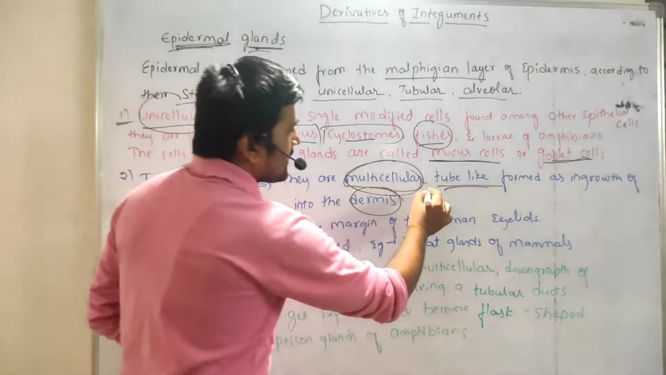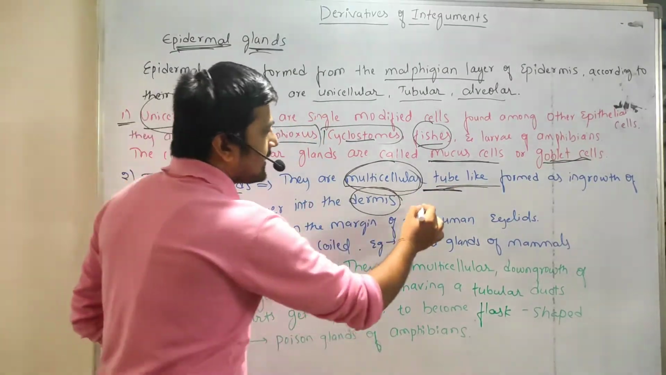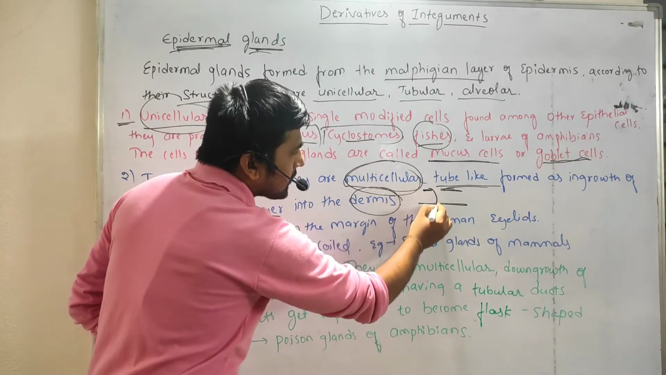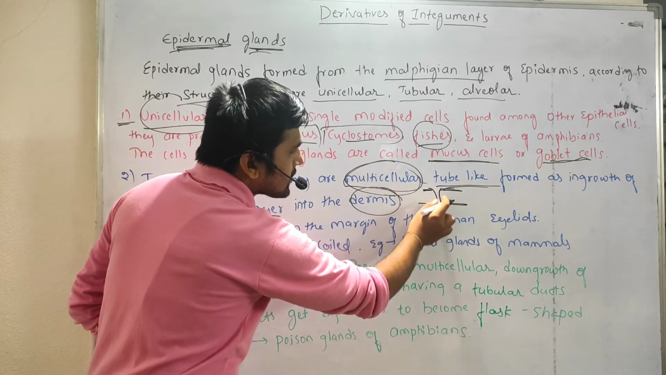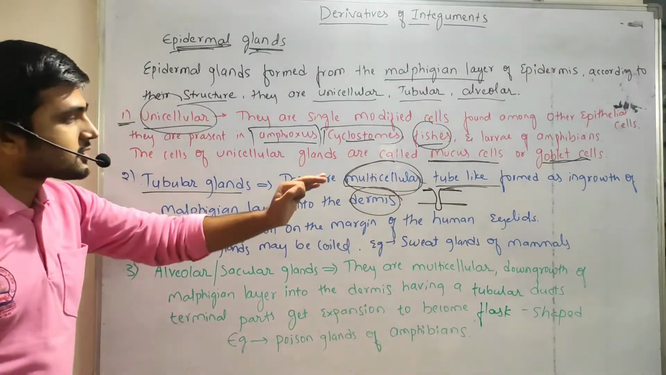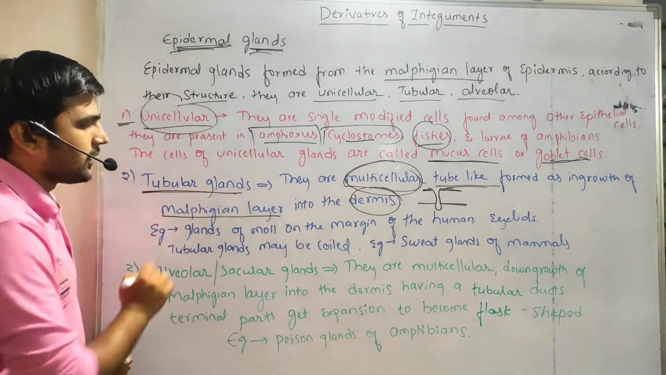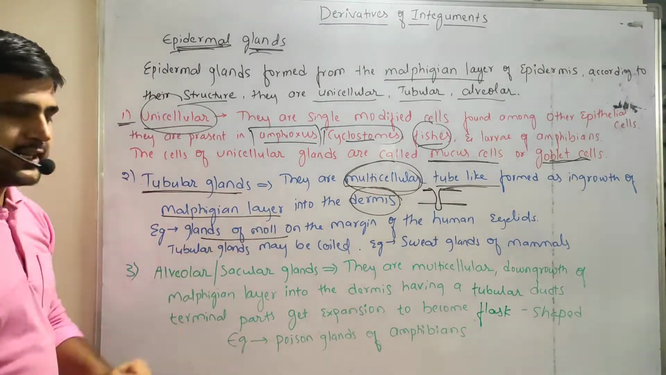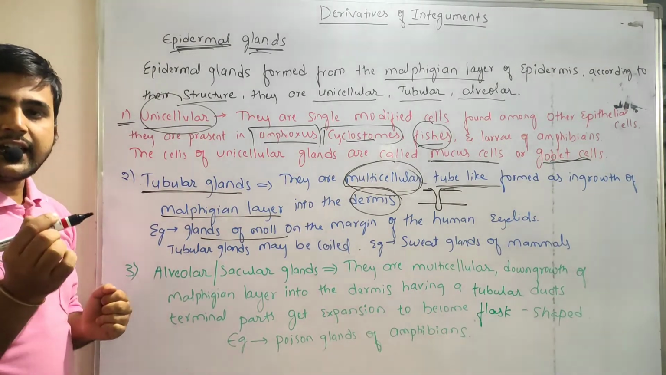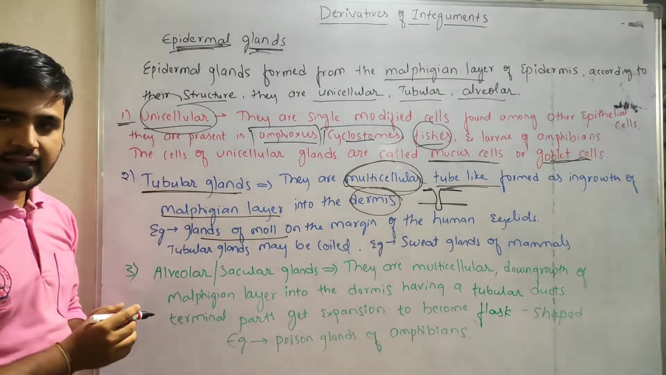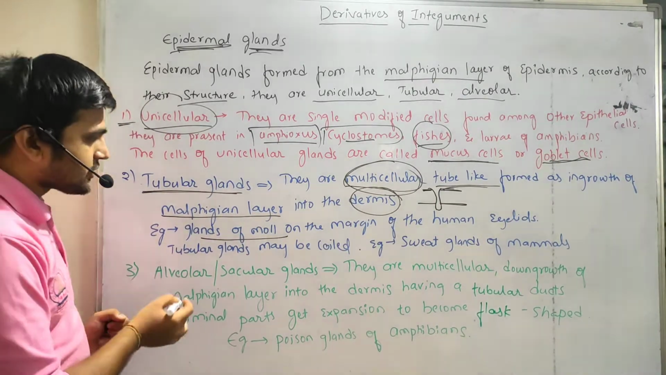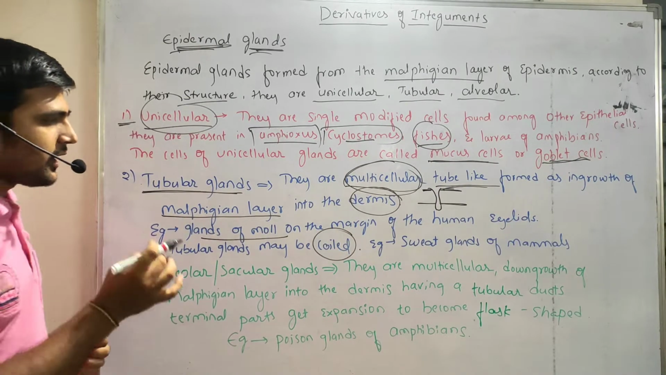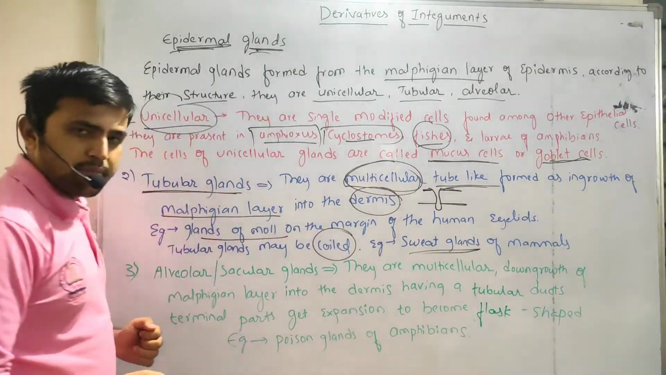For example, this is the Malpighian layer and this is the dermal layer. These glands grow in like this and reach the dermis layer. Such glands are the tubular glands. A good example is the glands of Moll at the margin of the eyelids. These tubular glands sometimes are coiled in form. A good example is the sweat glands of mammals.